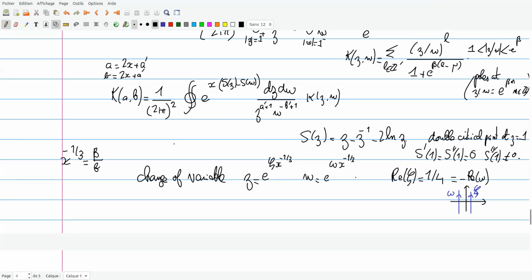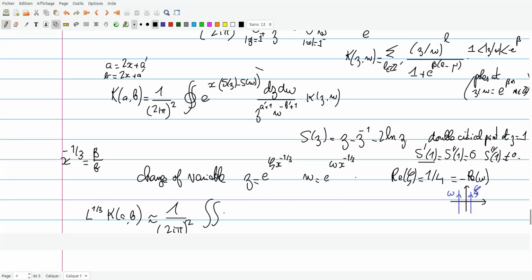And okay, when you do this, you will be dominated by the region where zeta and omega are finite, and you will use a Taylor expansion of z around this point, and you see that L to the 1/3 k of A B is approximated by 2i pi squared times the double contour integral on these contours.